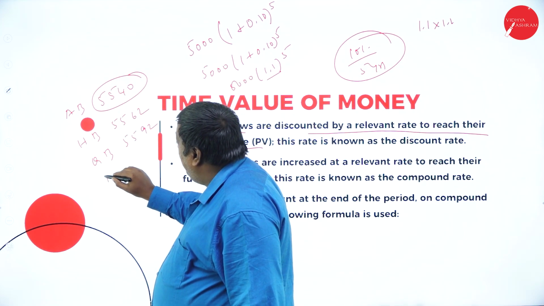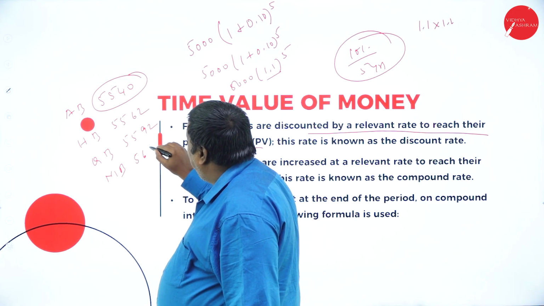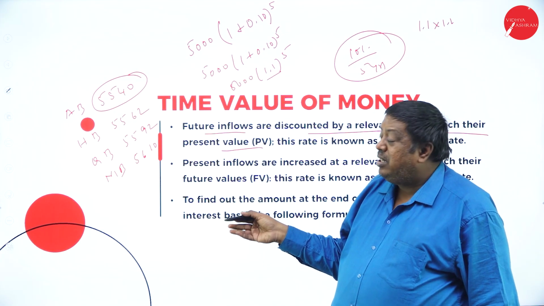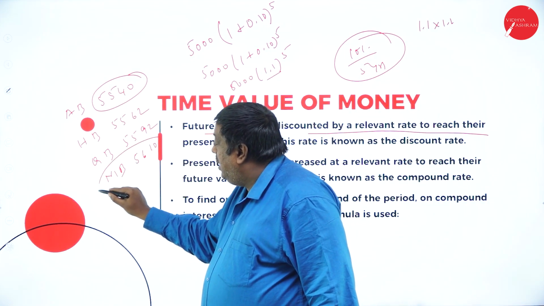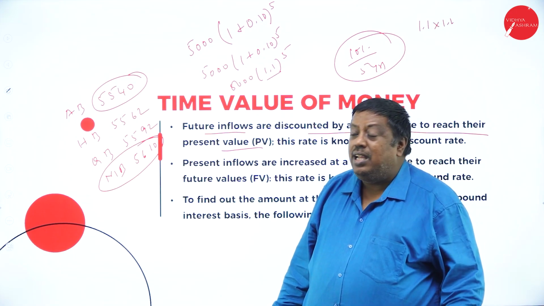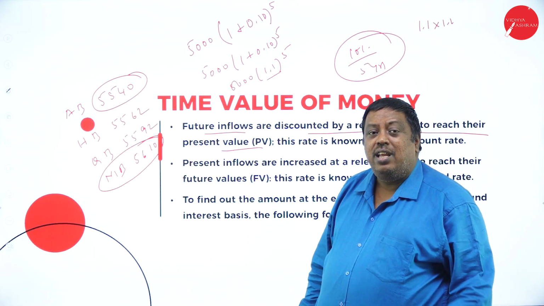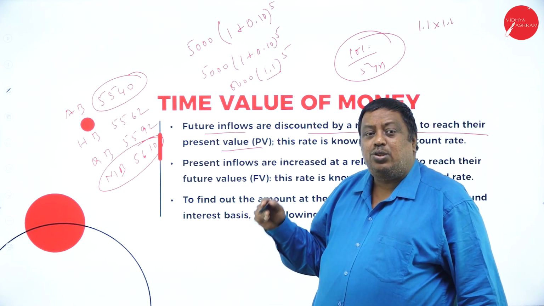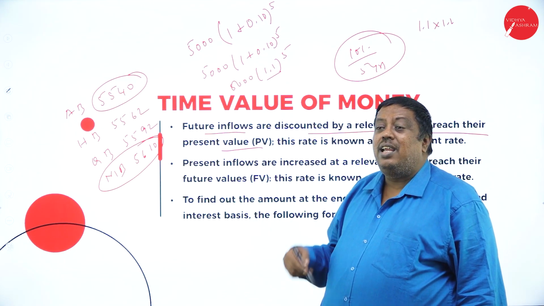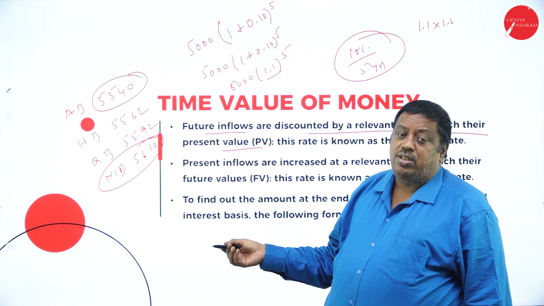If I invest monthly, it may be 5,610, which is better for us. Monthly compounded interest yields more money compared to the annual basis. That is why in the present scenario, students and people think that if I invest today, I have to receive the money in the evening with an additional amount like this.